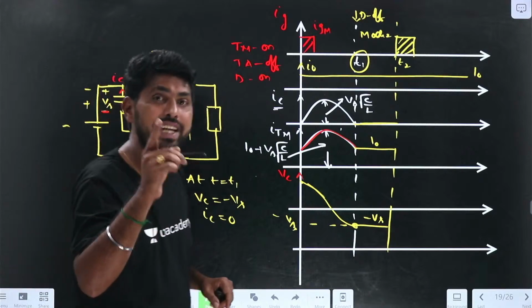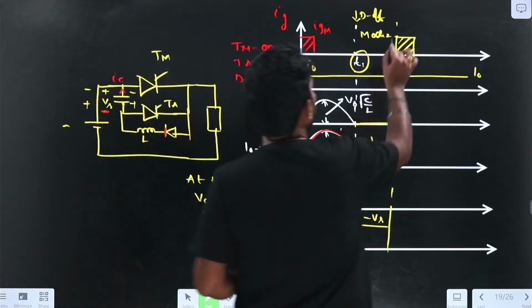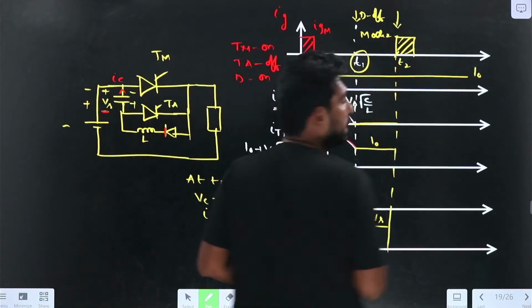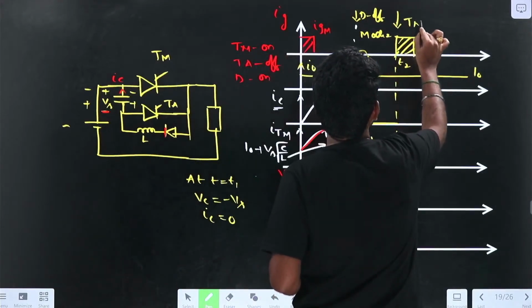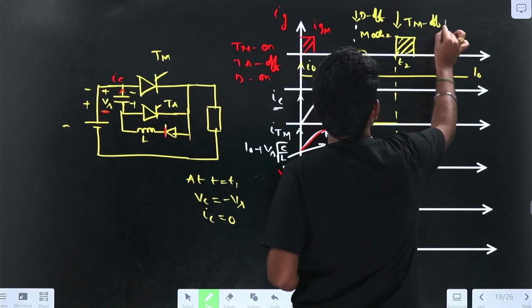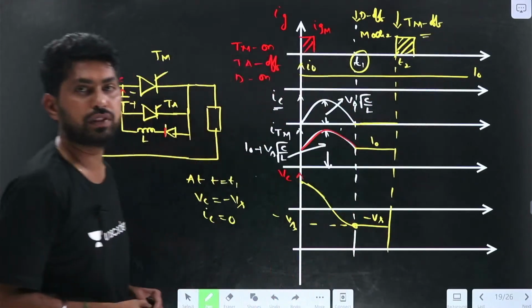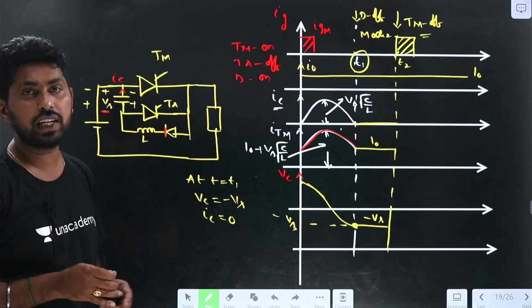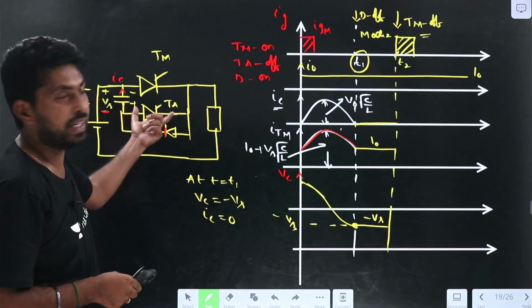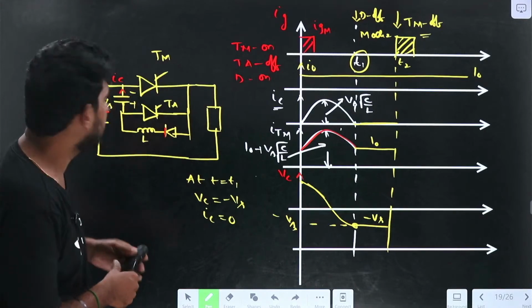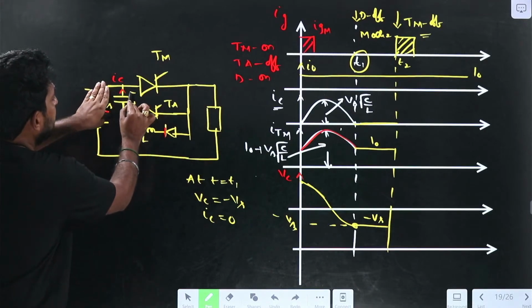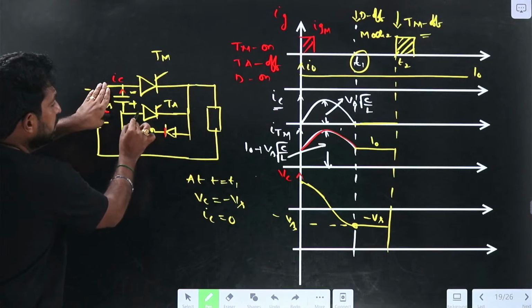When the auxiliary thyristor is on, due to application of reverse voltage, the main thyristor will get into the turn off state. Why is it turning off? The auxiliary thyristor was forward biased because the polarity has changed: minus Vs is like this, and the positive is connected here.